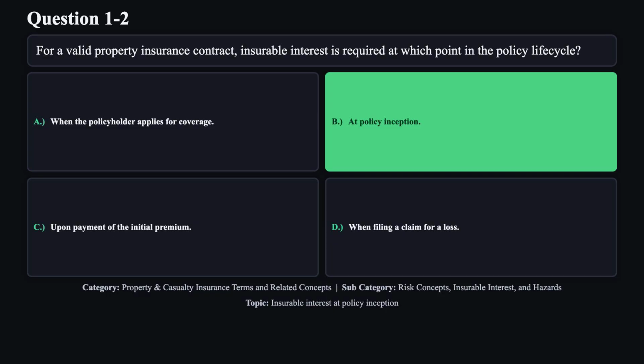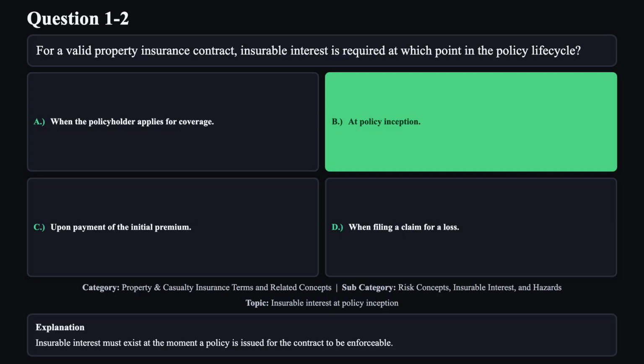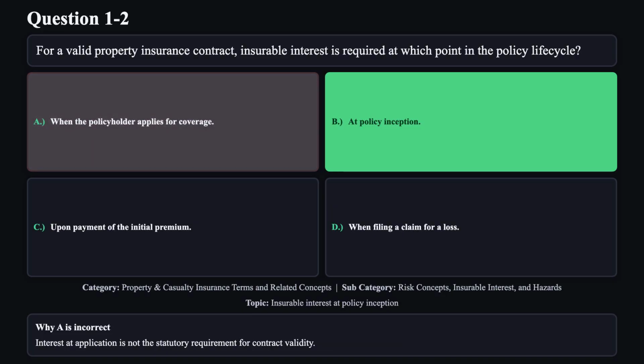The correct answer is B. Insurable interest must exist at the moment a policy is issued for the contract to be enforceable. Reason A is not correct. Interest at application is not the statutory requirement for contract validity.